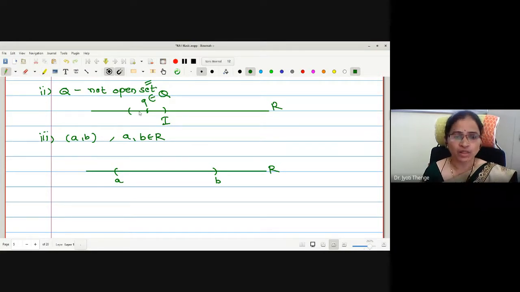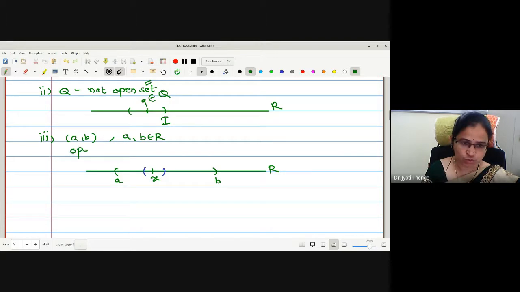All the points except endpoints are interior points. If I plot a small neighborhood around x, this neighborhood must be a subset of this open interval (a, b). Therefore, all the points in this interval are interior points. Therefore, this is also an open set. An open interval is an open set.